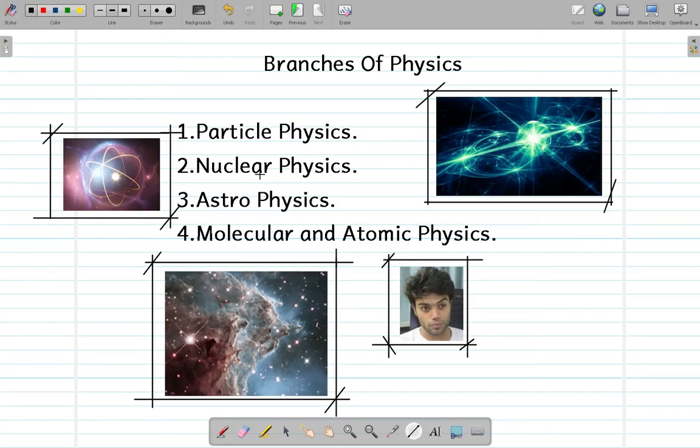At the end of this chapter, several types of physics are mentioned. For example, there is particle physics, which is related to particles. Then there is nuclear physics, in which we deal with atoms, electrons and protons. The third field is astrophysics, and we deal with stars and plasma and all that. And in molecular and atomic physics, we talk about matter and all that stuff.